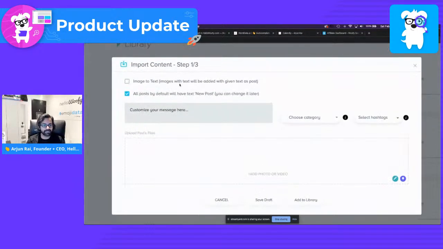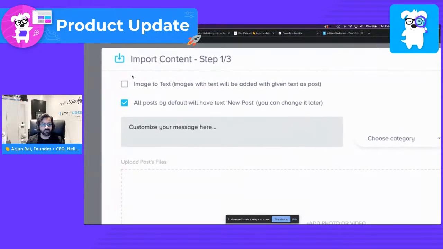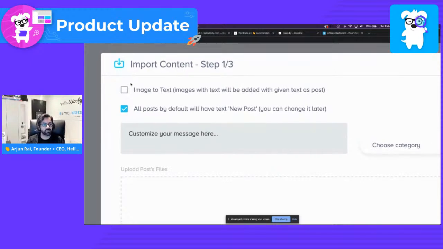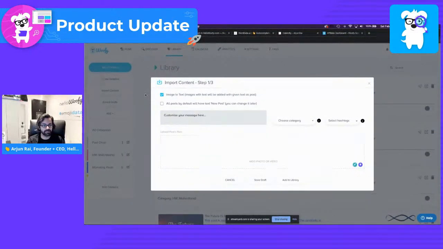Now, what you'll see is a couple of options in terms of how you want to add the content or the images directly into the library and create posts out of them. So what we'll be focusing on today is the image to text. Now, image to text, like I said before, essentially looks at the image, in this case, inspirational quotes embedded directly into the graphic, and tries to figure out how it can take the text itself and turn it into a text-based post. So for example, let's go ahead and now add the images themselves.